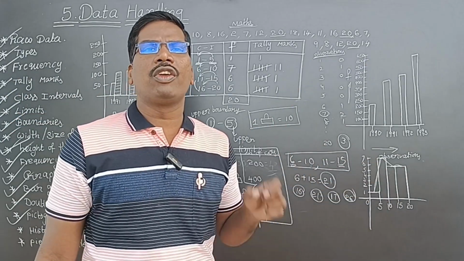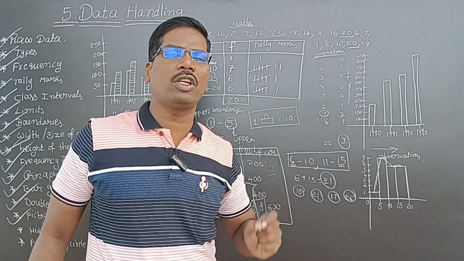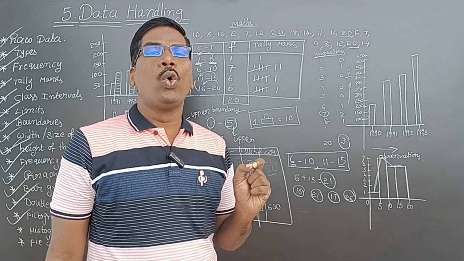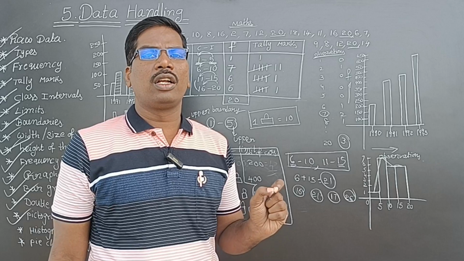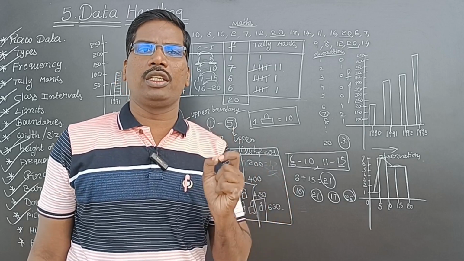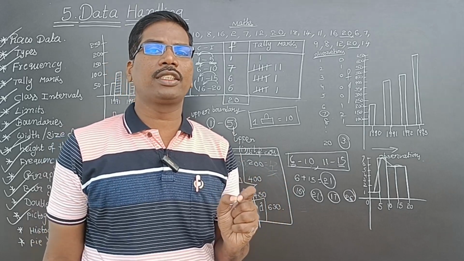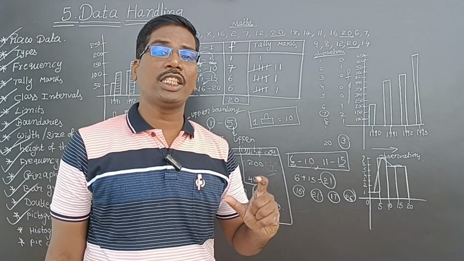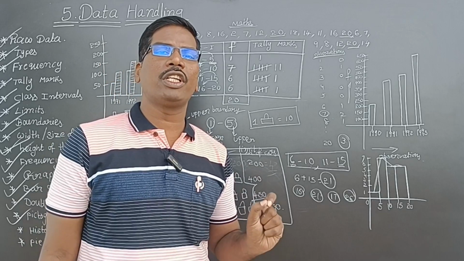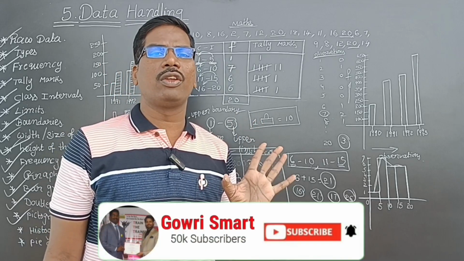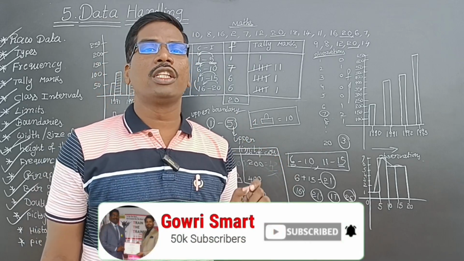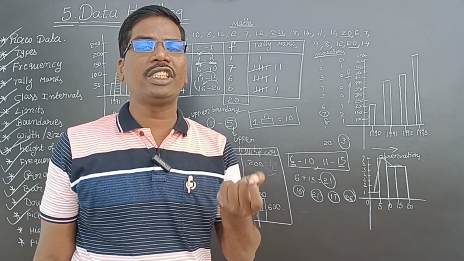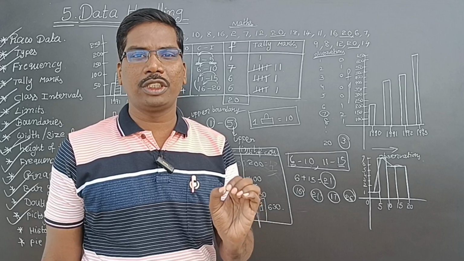In histogram, they will definitely ask one bit in NMMS or SSV. What is the bit? Which of the following are correct? The widths of the rectangles are different. The widths of the rectangles are the same. The heights of the rectangles are different. Like that they will give, and you have to choose the correct answer. The widths, or breadths, we can say. The widths of the rectangles are the same.